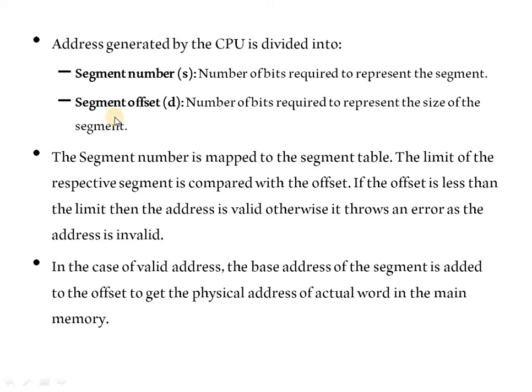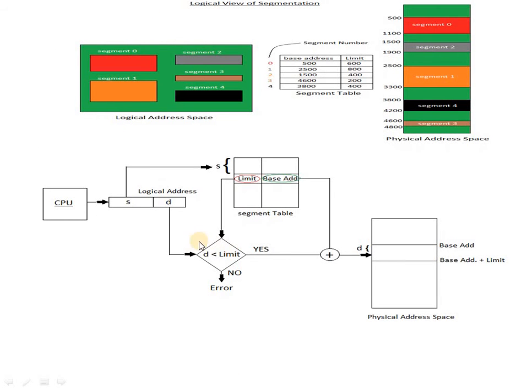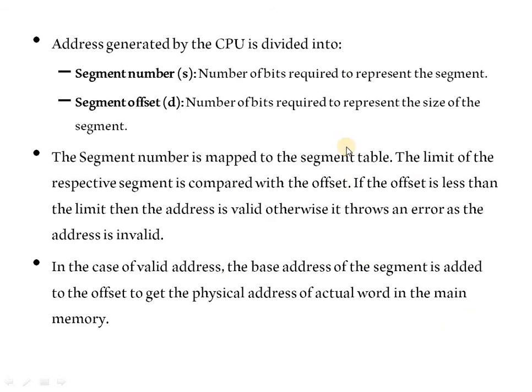The segment number is mapped to the segment table. The limit of the respective segment is compared with the offset. If the offset is less than the limit, then the address is valid, otherwise an error occurs.